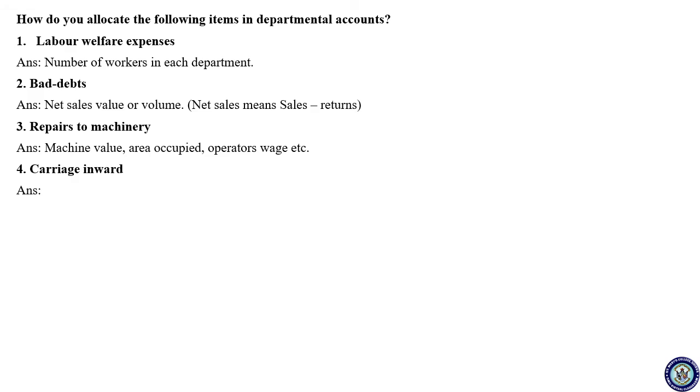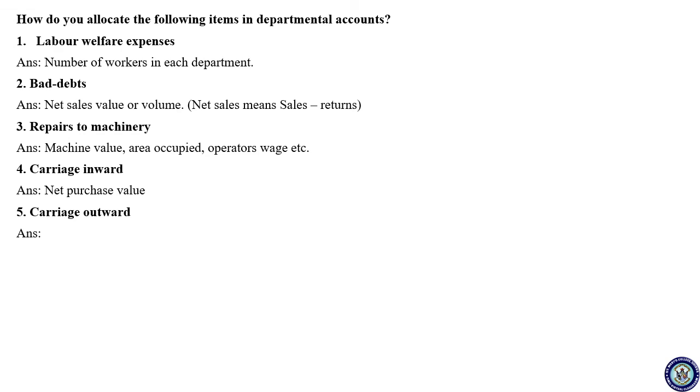The next one, that is carriage inward. Now what is carriage inward? Carriage inward is an expense incurred for the purchasing of goods. Carriage means the expenses you pay for the carrying of goods. Carrying the goods means you have purchased the goods and bring them. If you incur any carriage expenses, then that is carriage inward. So here purchase, so the base is net purchase.